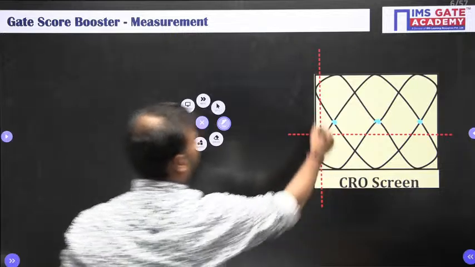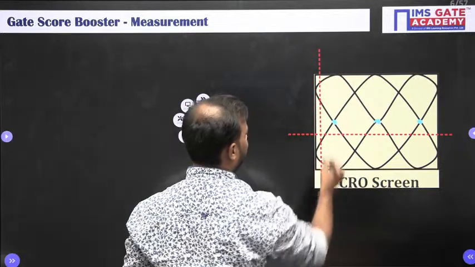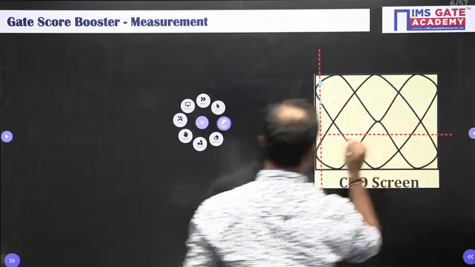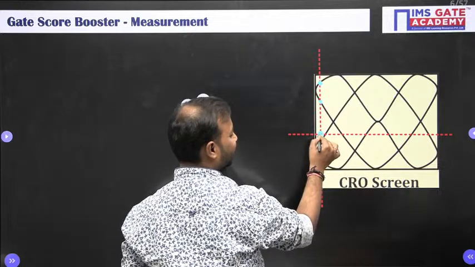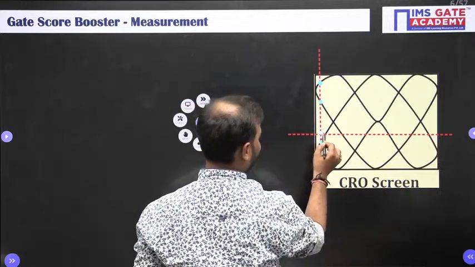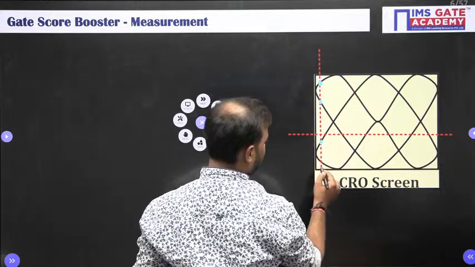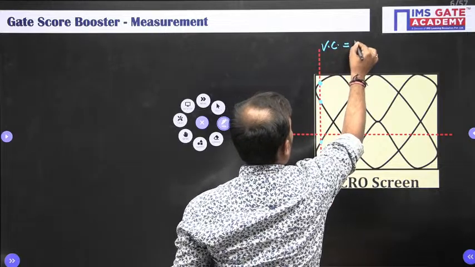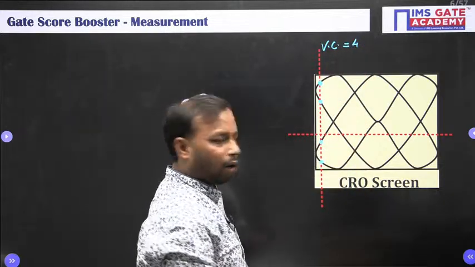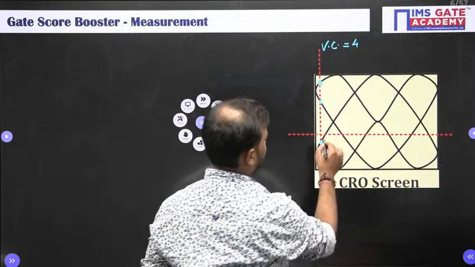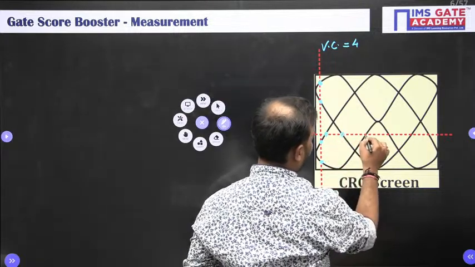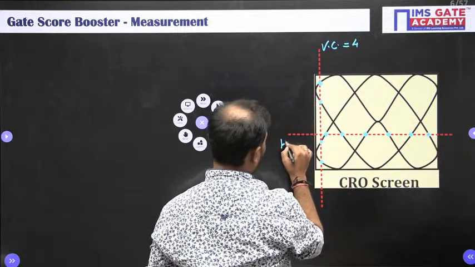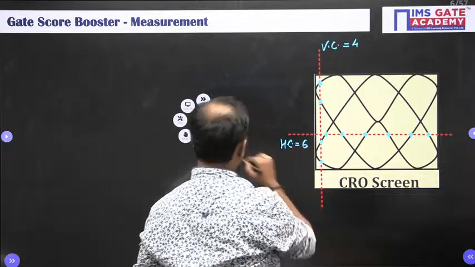So the vertical cuts, how many cuts are we having? 1 cut, 2 cut, let me rub this, 3 cut, please do not count this, okay. 1 cut, 2 cut, 3rd cut and 4th cut. So vertical cuts is equal to 4. Now count the horizontal cuts. 1, 2, 3, 4, 5, 6. So your horizontal cuts are 6.